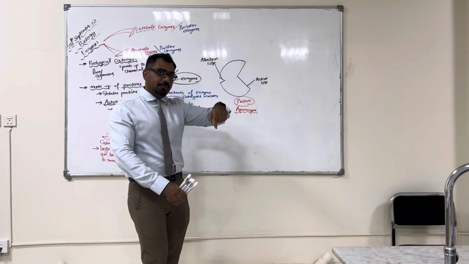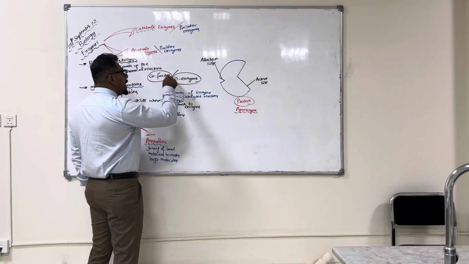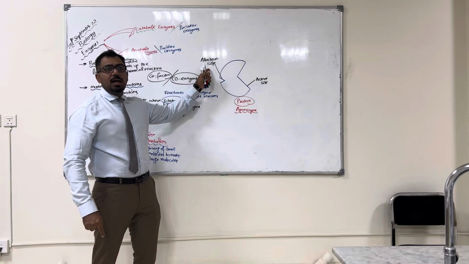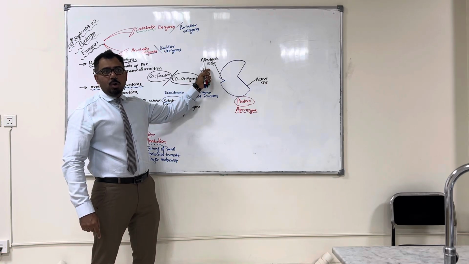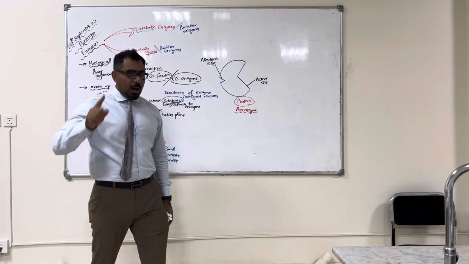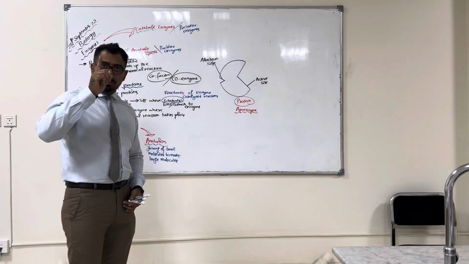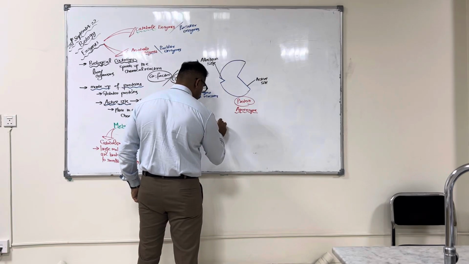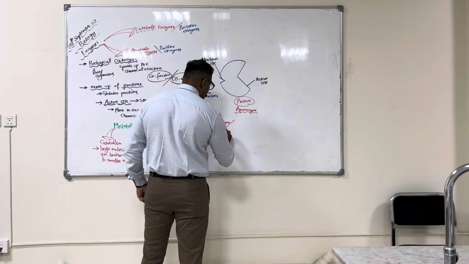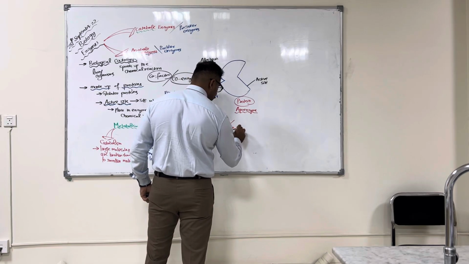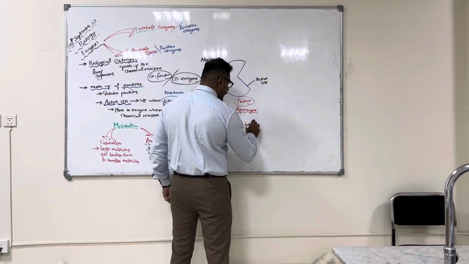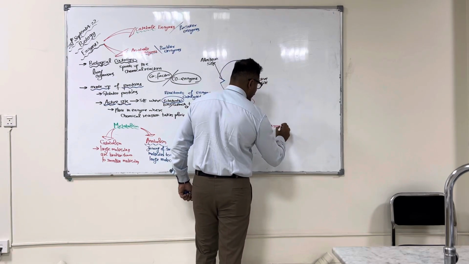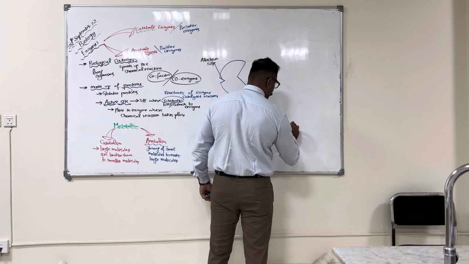But it will become active when a coenzyme or a cofactor binds to the site which is called allosteric site. Which is called what? Allosteric site, right? Now, very important thing: a coenzyme or a cofactor, when it binds with the apoenzyme, it is called holoenzyme.